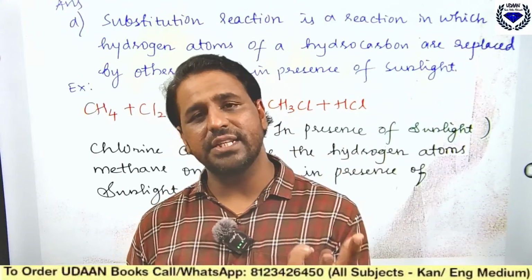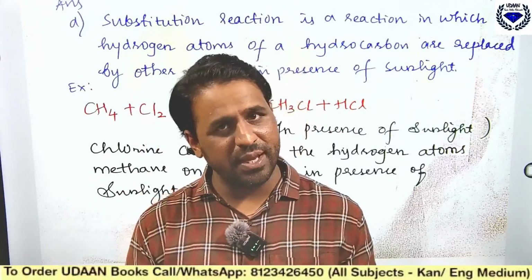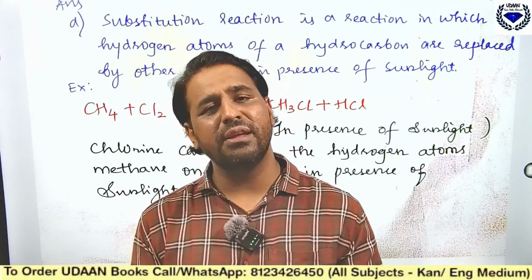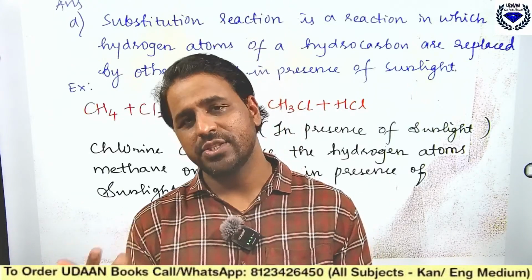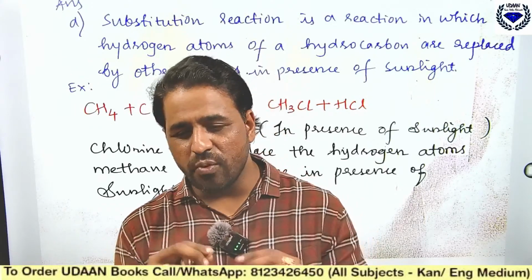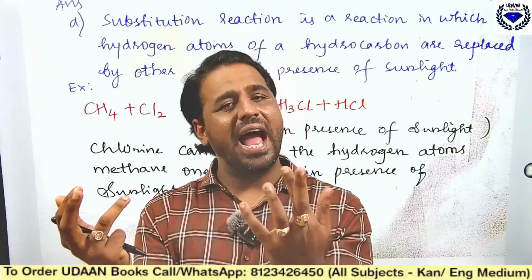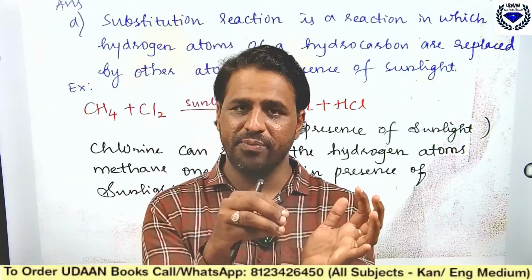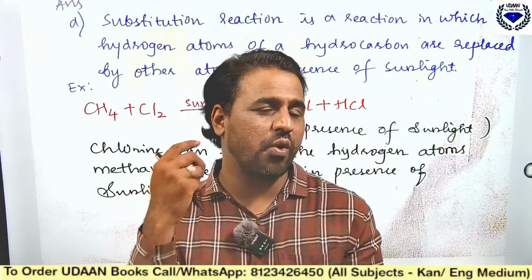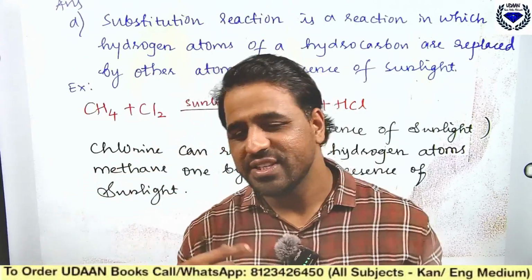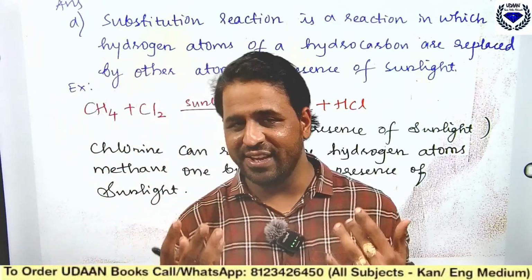In saponification, what will happen is you add the ester to any base, that is sodium hydroxide or potassium hydroxide, and you will get soaps or detergents. So there is a small difference: if you mix alcohol and acid, you will get esters. And when you mix ester with any base, that is sodium hydroxide or potassium hydroxide, you will get the corresponding soaps.